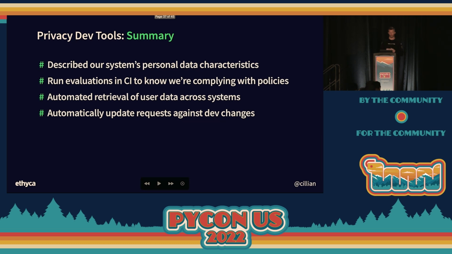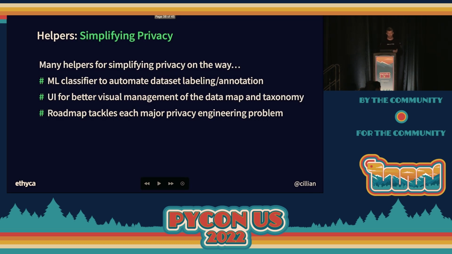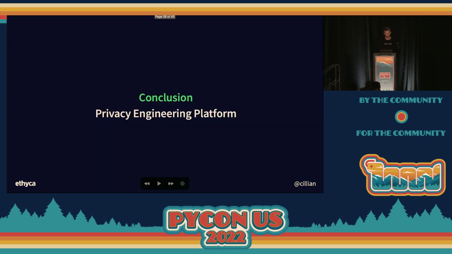Some of the other things that we're working on, I'll jump forward, are basically about simplifying privacy. So we'll be releasing our machine learning classifier. I don't have time, but I was going to give you guys a sneak preview. We've been working on it for a year, and it automatically labels data sets with the Fides taxonomy. We're adding a UI for better visualization for non-technical users, and then a bunch of features that we're building over the next 3 years to help alleviate issues like access controls in production systems.